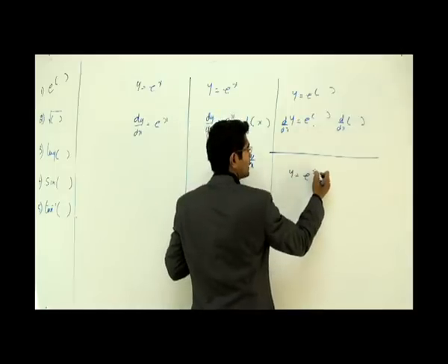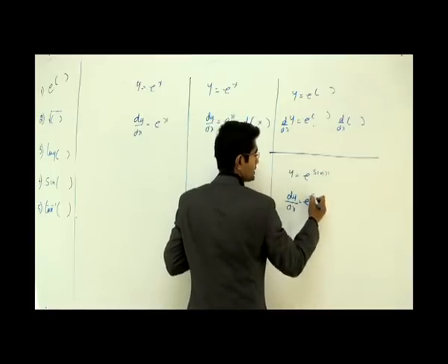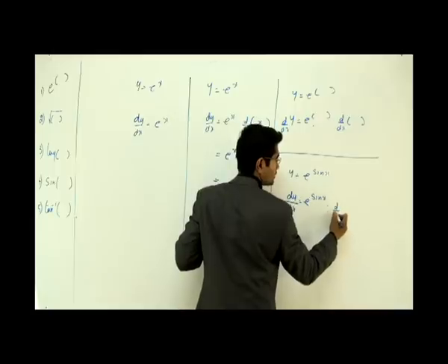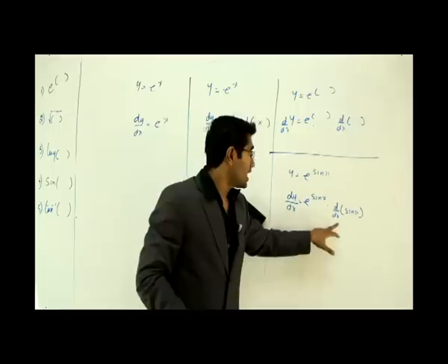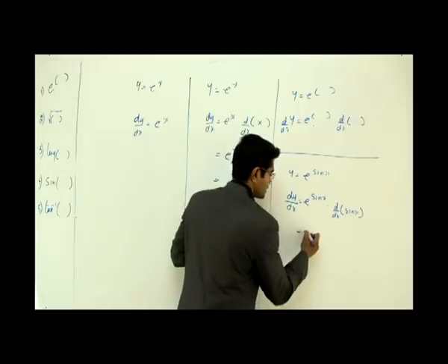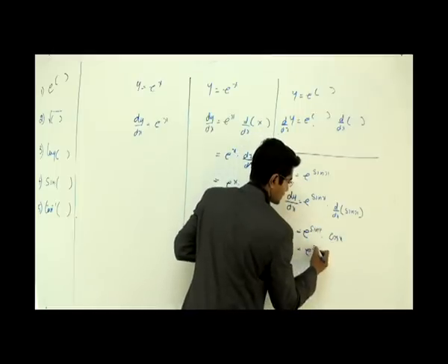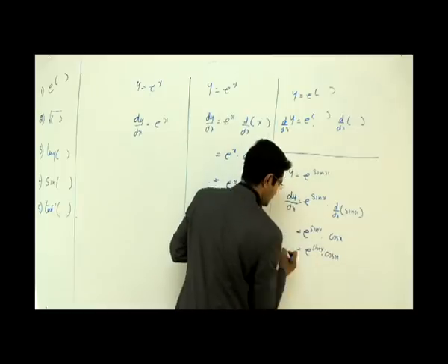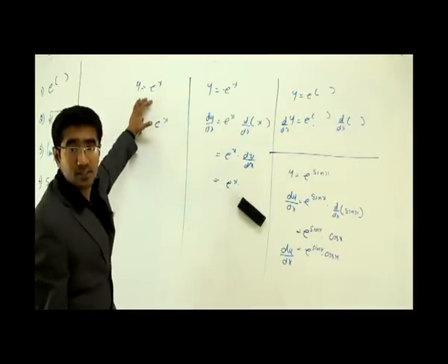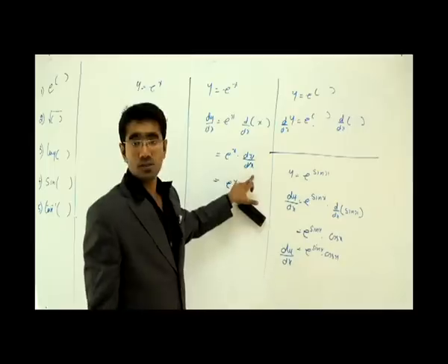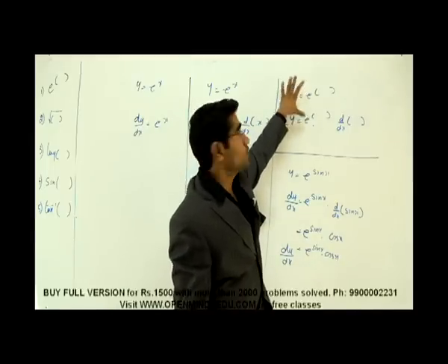Alright. Now let's say another problem here. Y is equal to e to the power sine x. Now how do I differentiate this? dy by dx would be what? E to the power sine x into d by dx of sine x. That's all about it. In the next step, since I can differentiate sine x still, I have to go to the next step. It says e power sine x into cos of x is my answer. That is dy by dx. Now see, the same thing is happening here. I don't write this. Simply why? Because dx by dx becomes 1. And this is the general format I want you guys to remember. Whenever you have e power x functions, you have to use this.